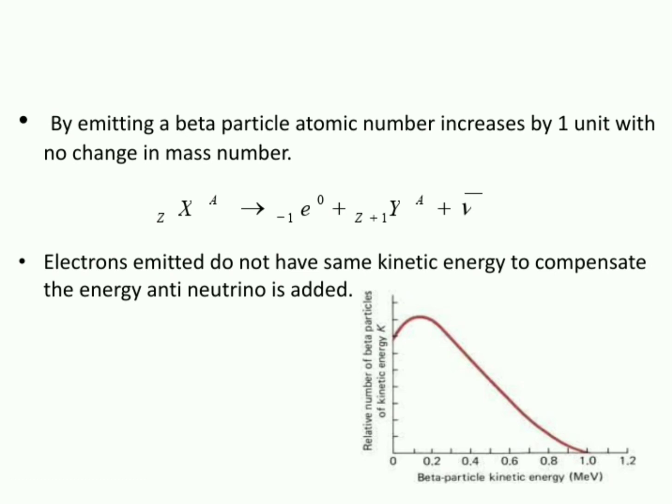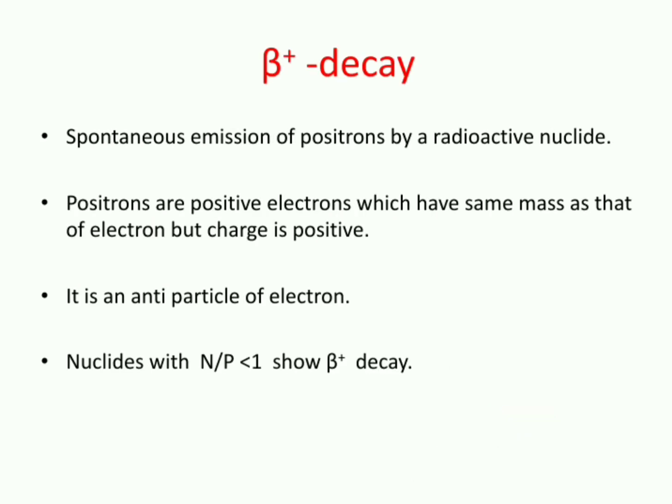But along with this, always try to add the antineutrino, because you can observe in the graph below how kinetic energy and number of beta particles vary with each other. On the y-axis we have the relative number of beta particles, and on the x-axis their kinetic energies. The graph is a curve without any uniformity or constant value, so the gap is filled by adding an antineutrino. This is all about beta minus decay.